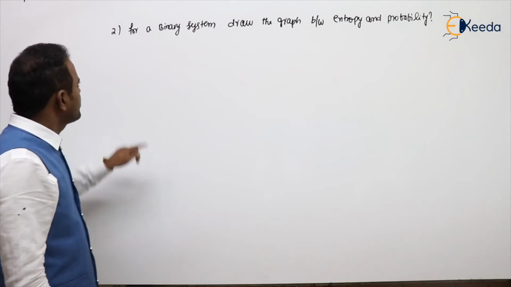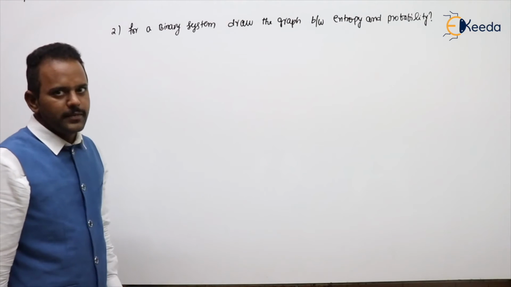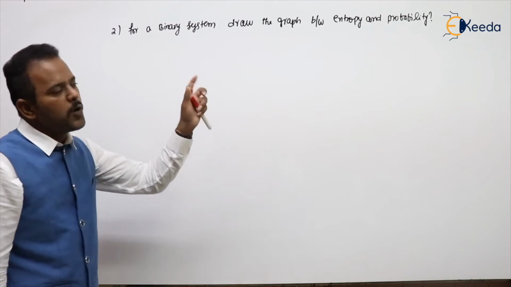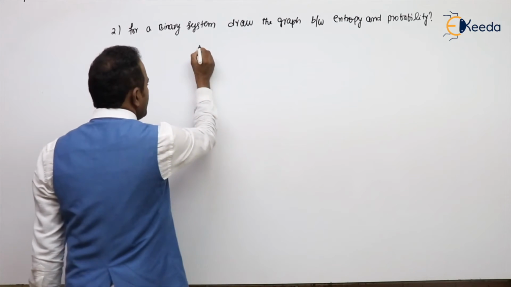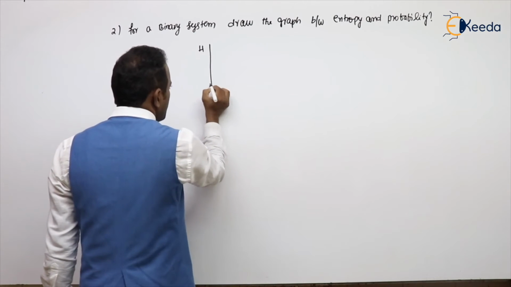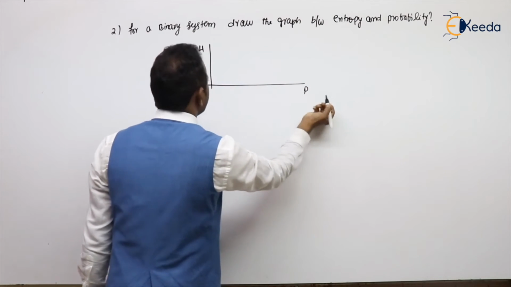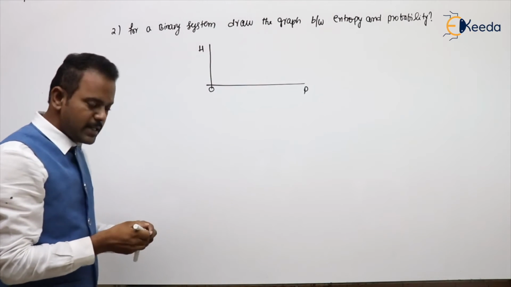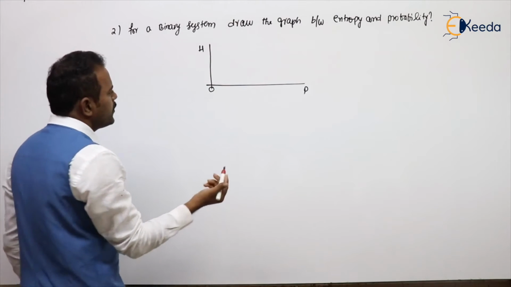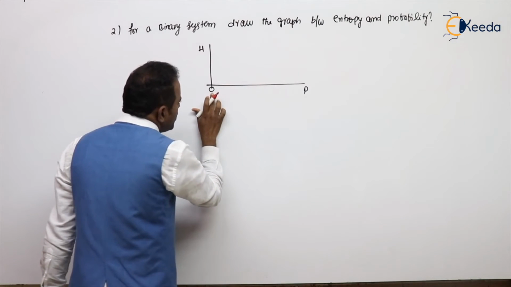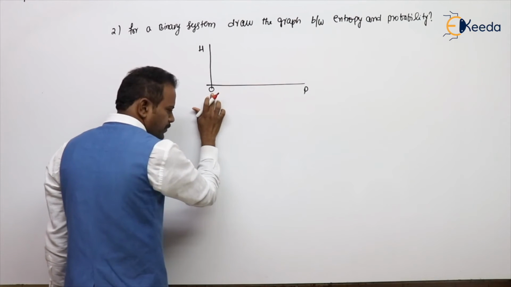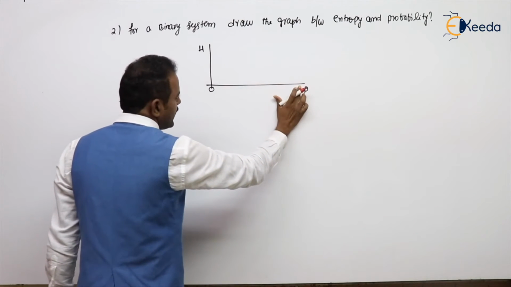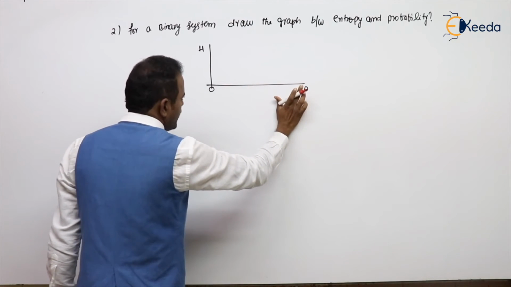See the next problem. For a binary system, binary means how many symbols? 2. Draw the graph between entropy H and probability, for a binary system. Binary system means 2 symbols. If you take the probability as 0, then entropy also will be 0. If you take a probability value 1, then at that place also entropy will be 0.